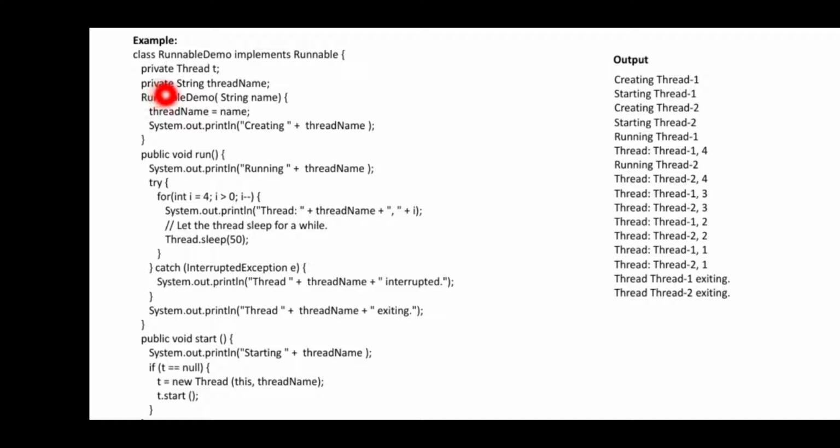And you are going to have another statement called private String threadName. Then RunnableDemo, you are calling the constructor. Through that constructor, you are going to access a name at runtime, define that name within it, and display it. Okay, so this is where the program starts.